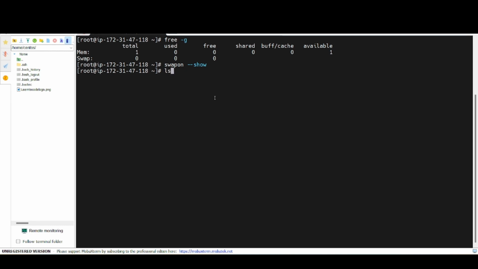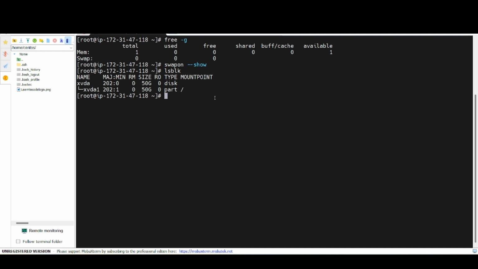I can do lsblk. I can see there is a 50 GB drive, and I need to take only 2 GB out of it. Let me write the dd command, the duplicate data command.